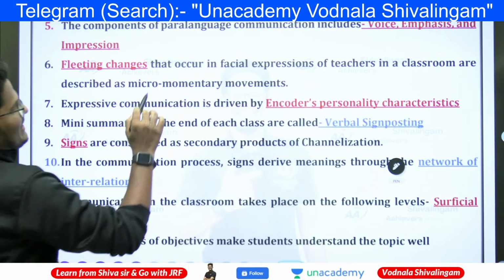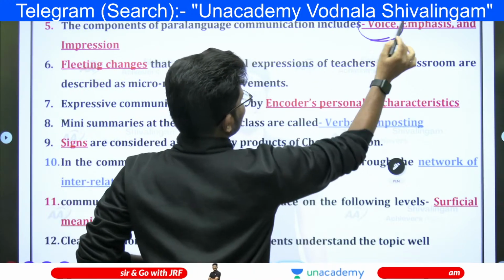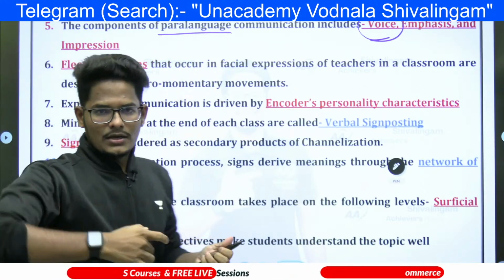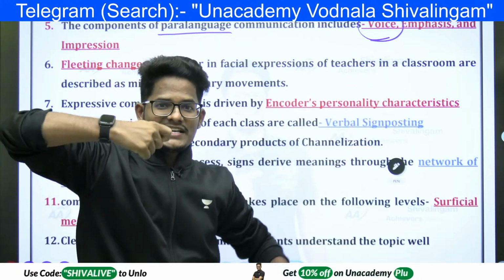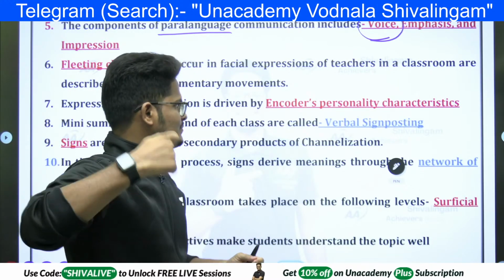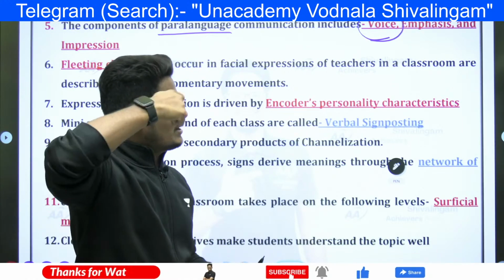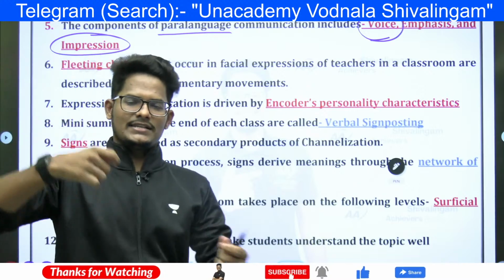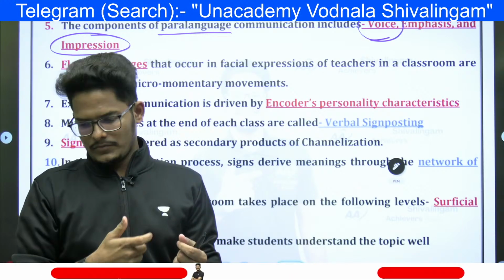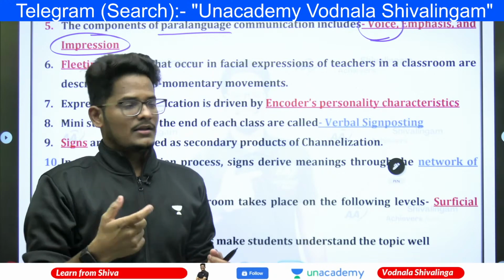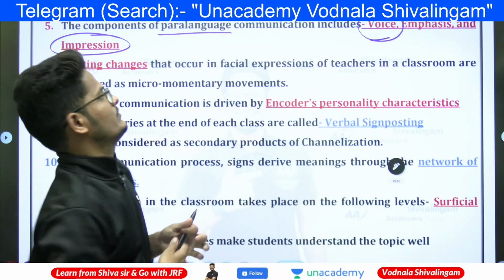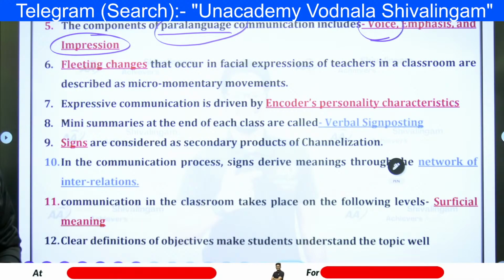The components of paralanguage communication include voice, emphasis and impression. By paralanguage I mean look at my voice, my emphasis on the words, verbal signposting, how I am stressing the words, emphasizing or giving more expression to those words. The way we spell out the things also makes a paralinguistic communication, which is paralanguage or voice modulation. Right?